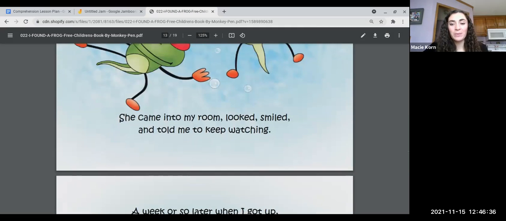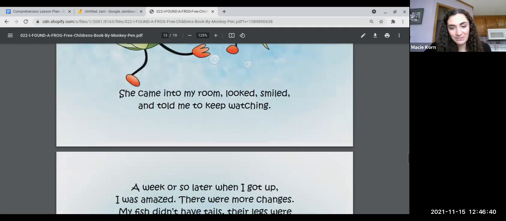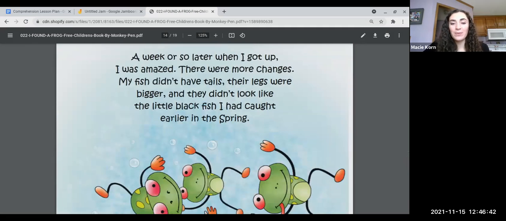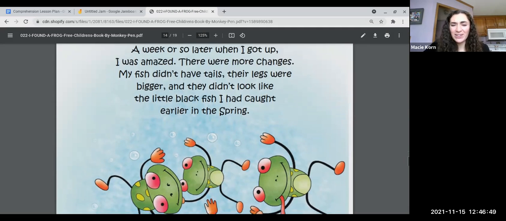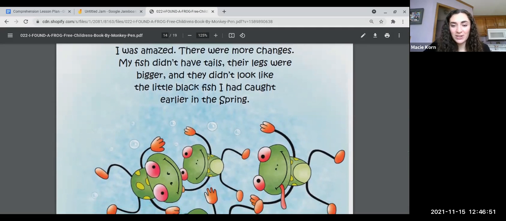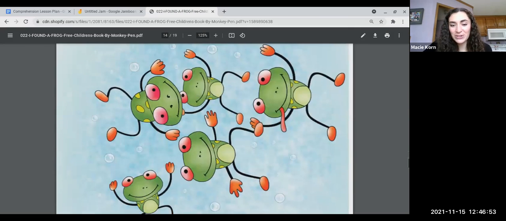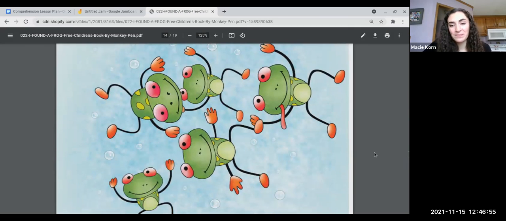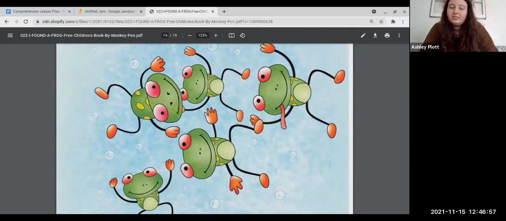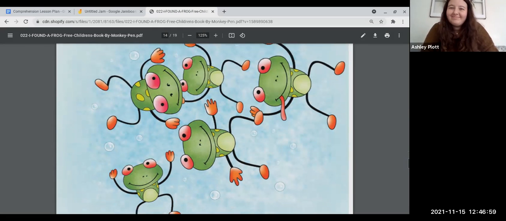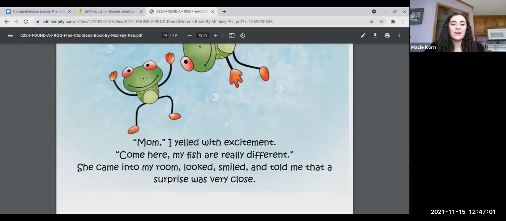She came into my room, looked, smiled, and told me to keep watching. A week or so later, when I got up, I was amazed. There were more changes. My fish didn't have tails, their legs were bigger, and they didn't look like the little black fish I had caught earlier in the spring. So what does this picture look like now? They look like frogs. Exactly. Very good. Not fish anymore.